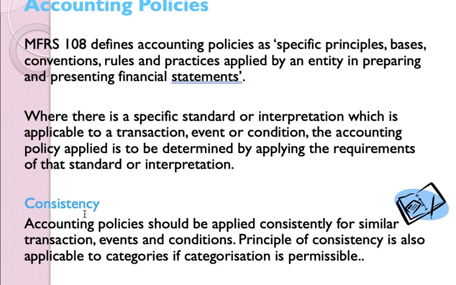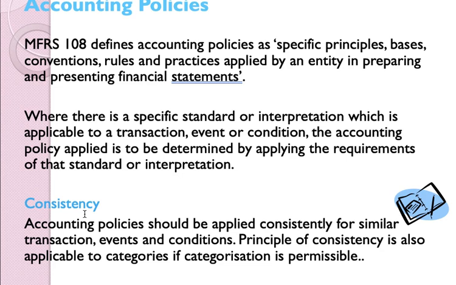It means that if you have adopted one method, you should continuously apply those methods to ensure that there is a consistency in the information provided by the financial statement. Why do we need to be consistent in providing the information? So that our financial statement is comparable. There are two ways of comparing the financial statement.